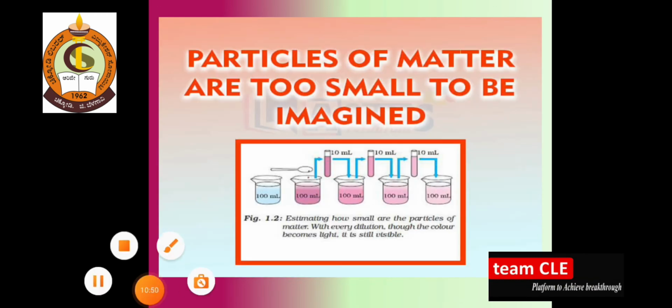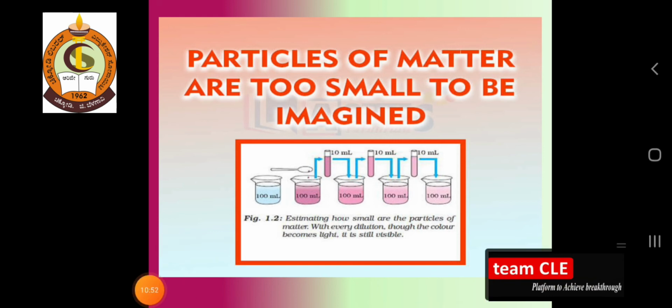Now, the particles of matter are too small to be imagined. So you cannot see them with your naked eyes. Is it possible to see them? No, it is not possible. So here is the same experiment which is given in your textbook, estimating how small the particles of matter are.